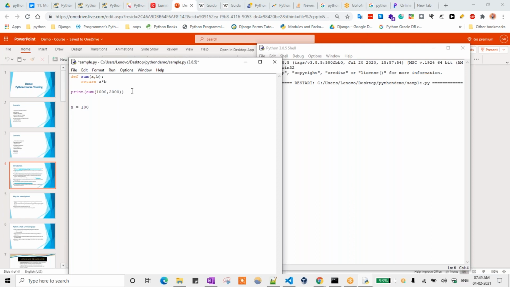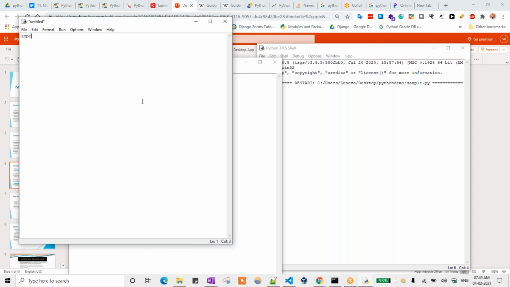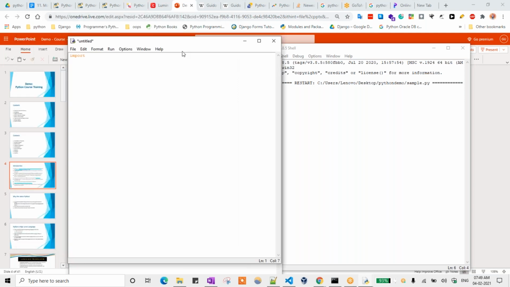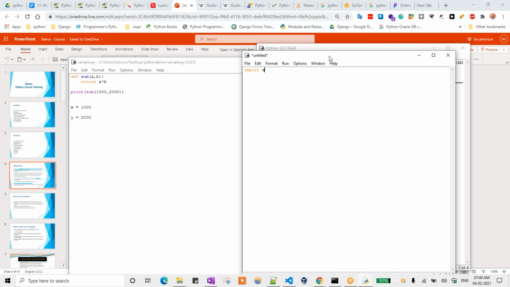Suppose here I'm taking x equal to 100 and y equal to 2000, and I'm saving that. One more file I'm taking now. I need to import that particular file name here, to use that particular function. So I'm importing sample. Here I'm writing print of sample dot sum of, and I'm passing two values, 34 comma 67.